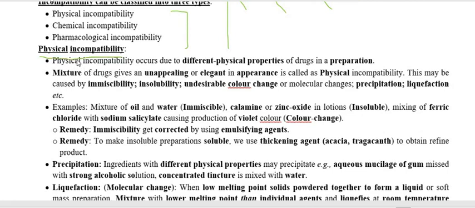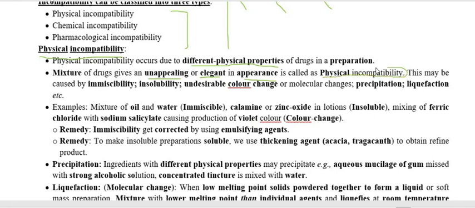Now the first one is physical incompatibility. The name itself is telling: when two or more chemicals, substances, or drugs are mixed together, and because of the difference in the physical property of the drugs, the resultant combination is unappealing and inelegant in appearance, it is called physical incompatibility.